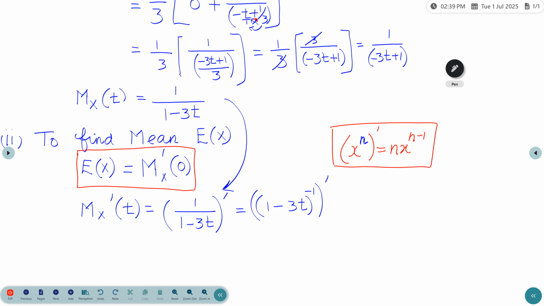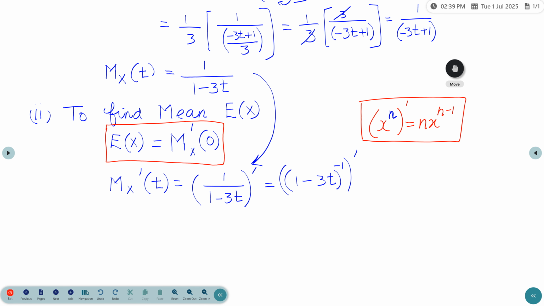So in here, in this case n is minus 1. Instead of x here we have 1 minus 3t, so n x power n minus 1, where n is minus 1.